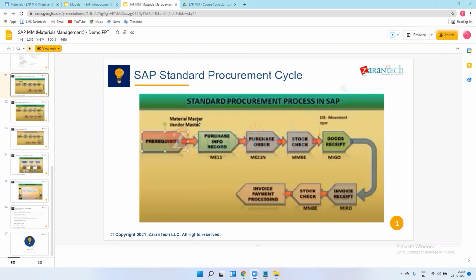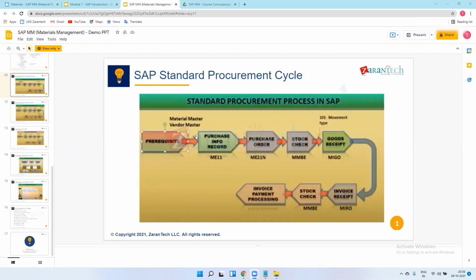Against that number we maintain records in SAP, which is the vendor master and material master. In the material master, we maintain all the parameters, like what the material is, the weight of that material, the unit of that material, or the price of that material.